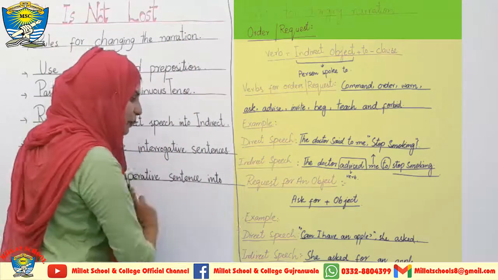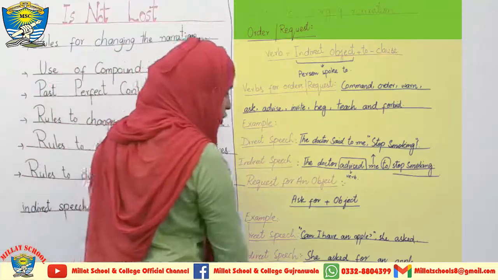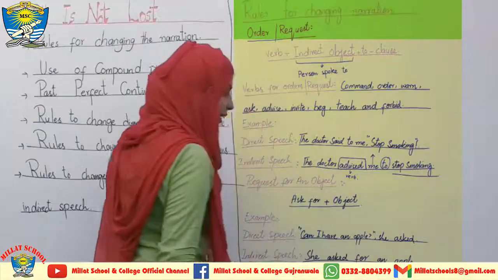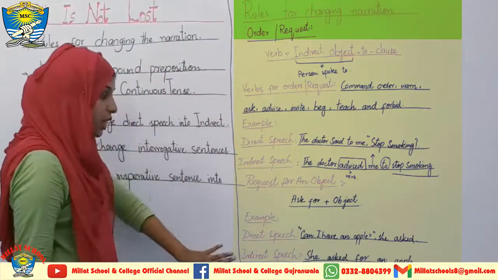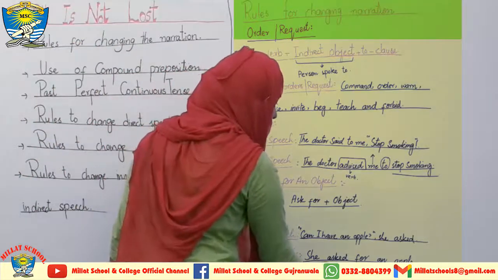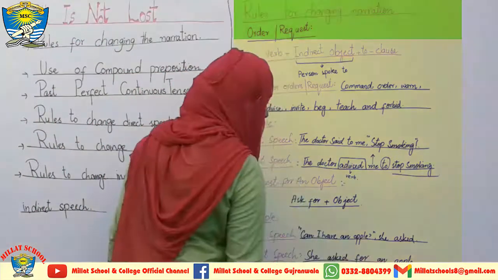Here is the example in front of you. Direct speech: "Can I have an apple?" she asked. Yes, over here this is the direct speech, and I am going to change it into the indirect speech over here: She asked for an apple.